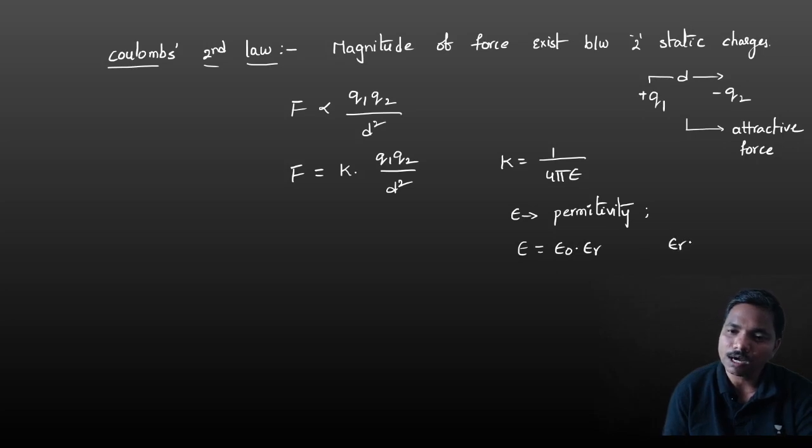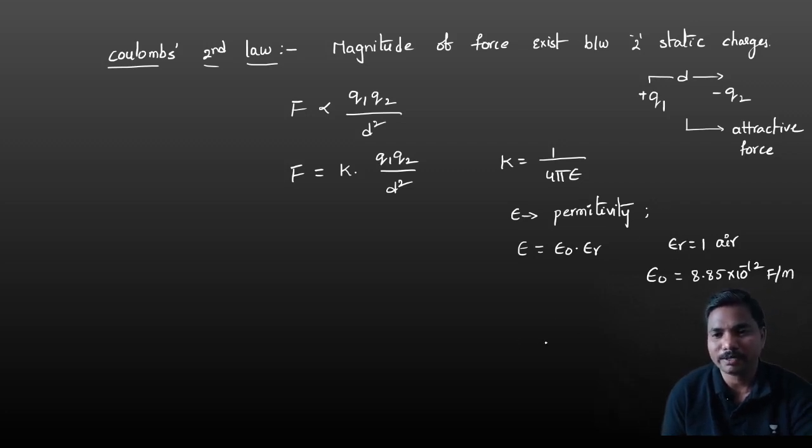This epsilon r is equal to 1 for air. That means if you displace within the air, epsilon r is equal to 1, and epsilon naught is a fixed value, very important, 8.85 into 10 power minus 12 farad per meter. Units of permittivity, farad per meter. Note down that point, very important.